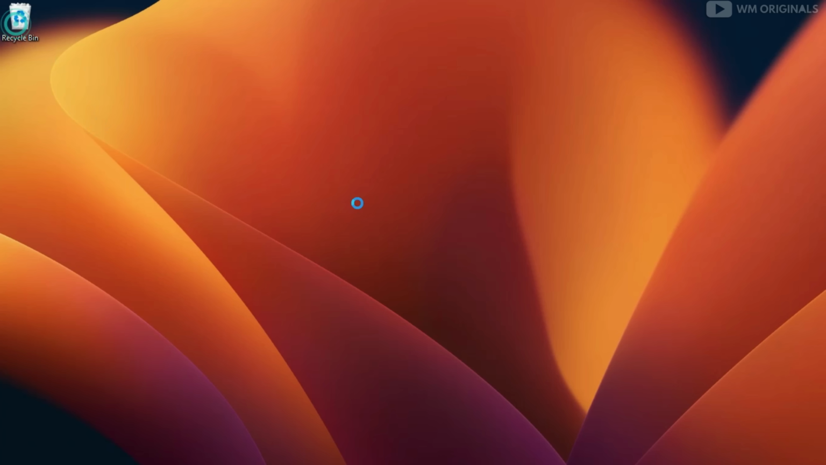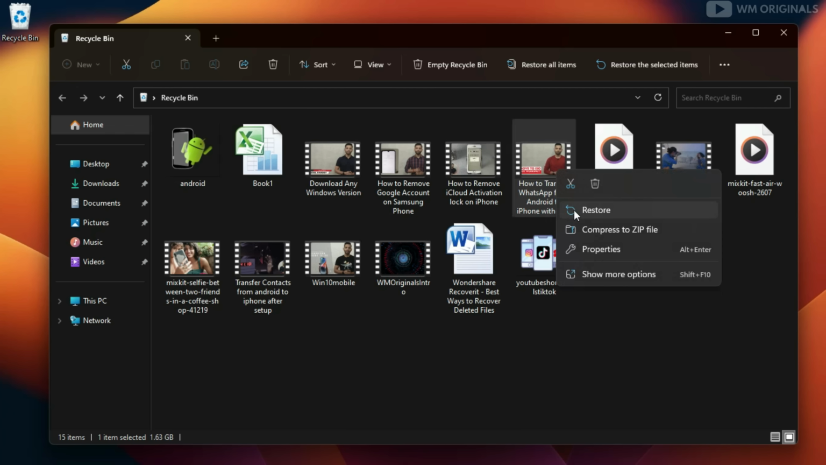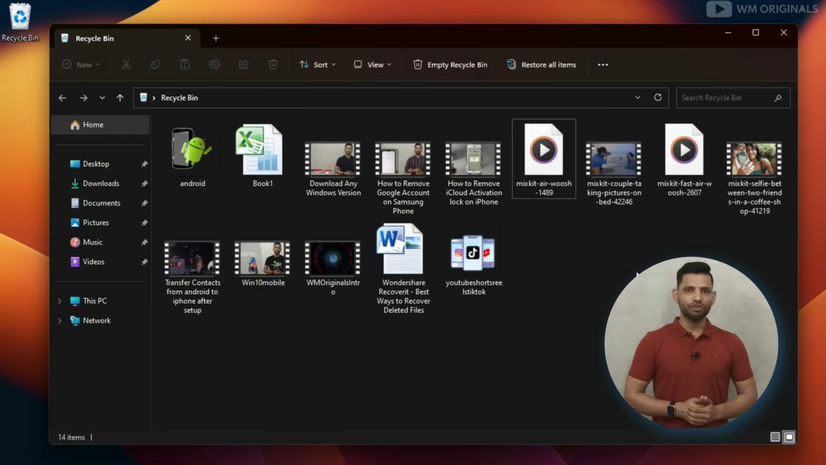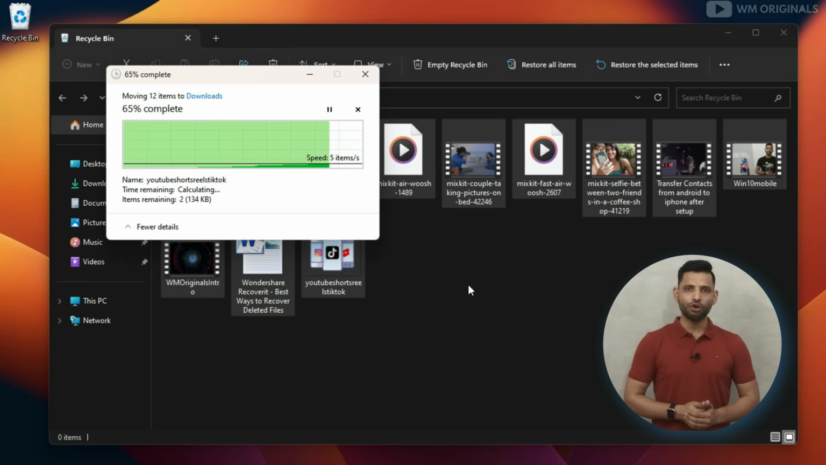Let's open it, and now we can look for deleted photos, videos or any other type of file that we want to recover. If we find the file we were looking to restore, then simply right click on the file and then choose restore. Boom, your deleted file will get recovered successfully. Folks, that's how easily you can recover deleted files on Windows 11 for free.